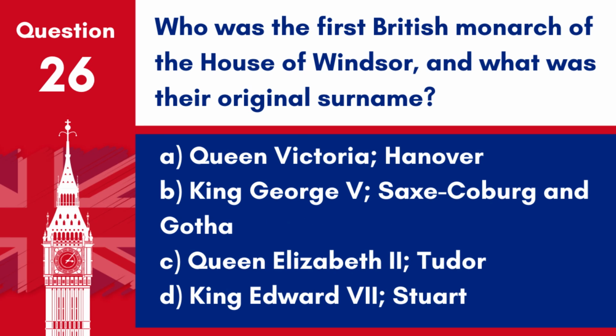Question 26. Who was the first British monarch of the House of Windsor, and what was their original surname? A. Queen Victoria, Hanover. B. King George V, Saxe-Coburg and Gotha. C. Queen Elizabeth II, Tudor. D. King Edward VII, Stuart. Answer B. King George V, Saxe-Coburg and Gotha. King George V was the first British monarch of the House of Windsor, changing the family name from Saxe-Coburg and Gotha during World War I.